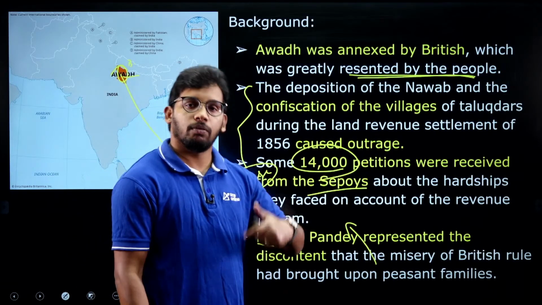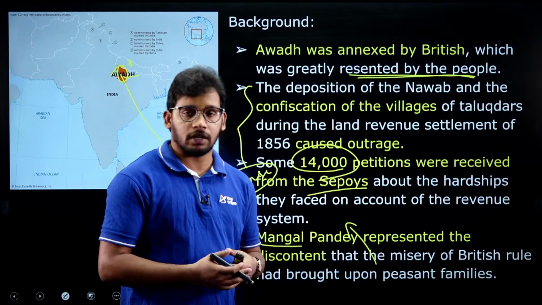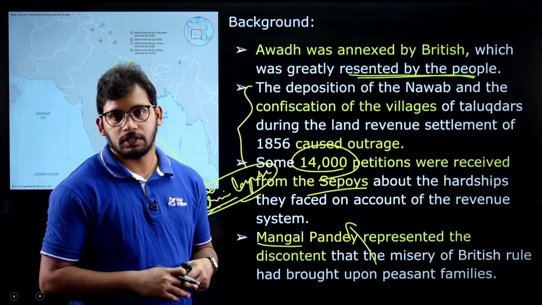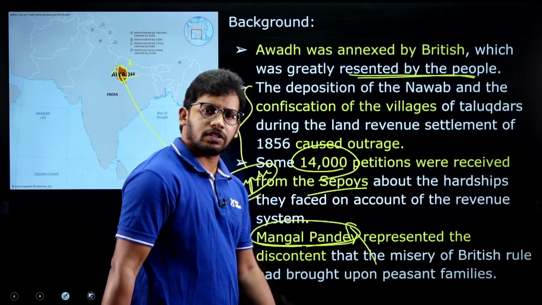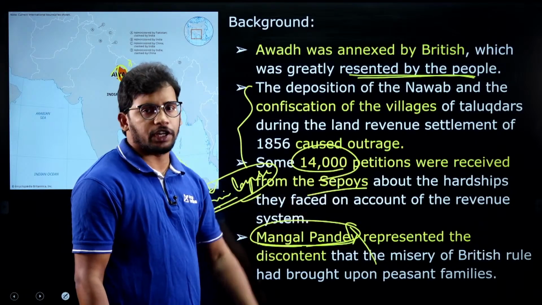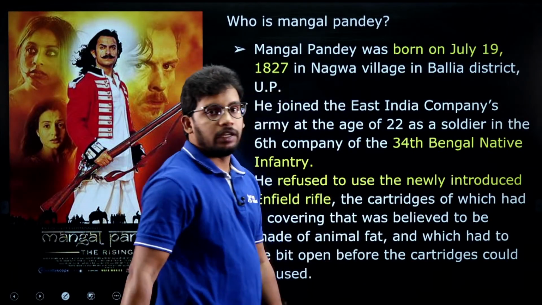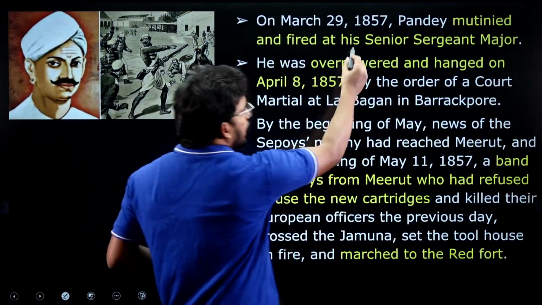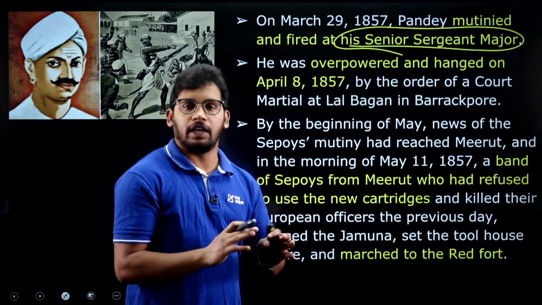So they did not accept the Britishers' orders to fire or use those guns, right? At that time, Mangal Pande, who already had discontent, did not like this, and he fired at the senior sergeant major. He fired at the British major and killed him, right?